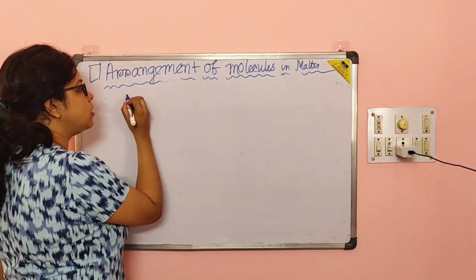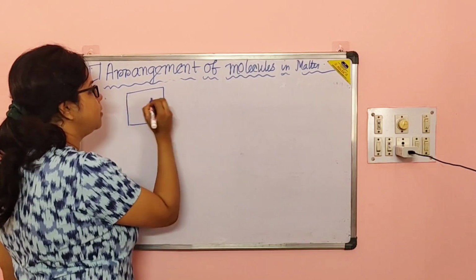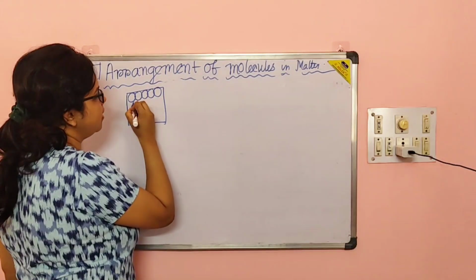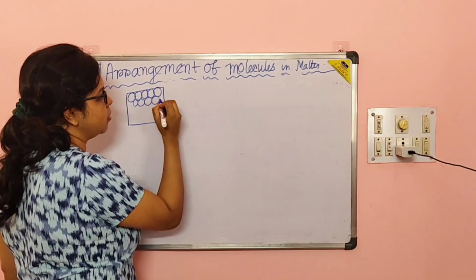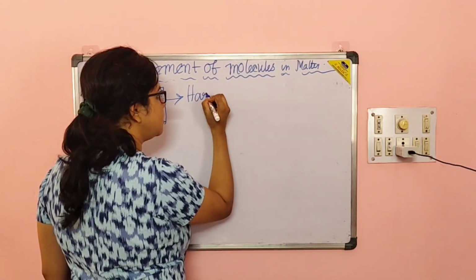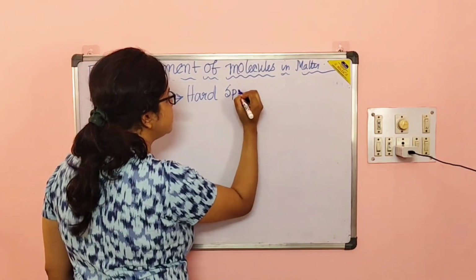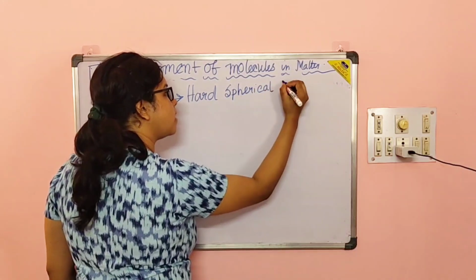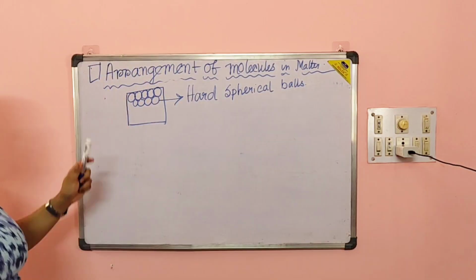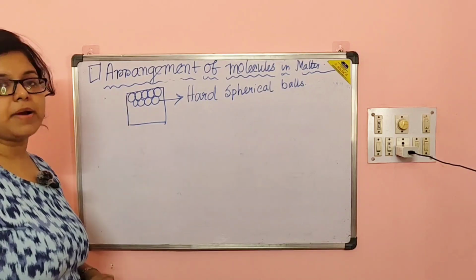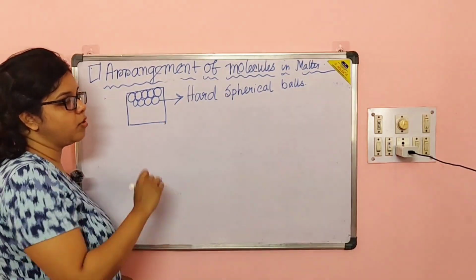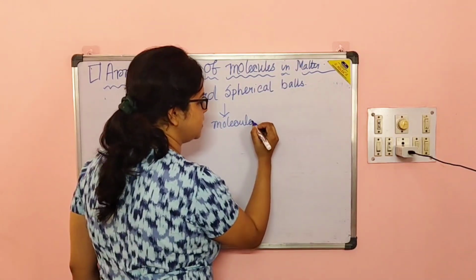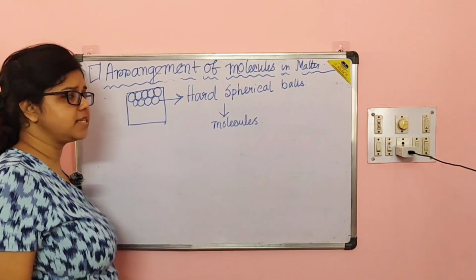If we assume the constituent particles, that is molecules, as hard spherical balls, whatever their arrangement is, there must be some spaces between them.